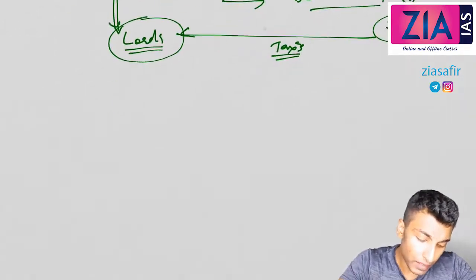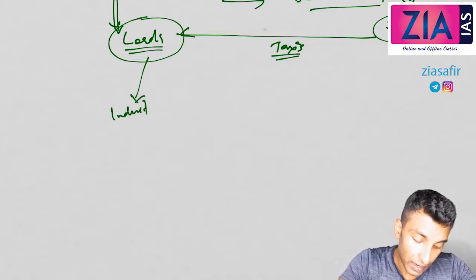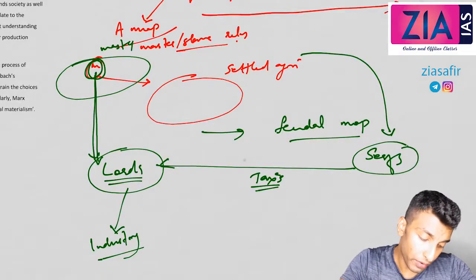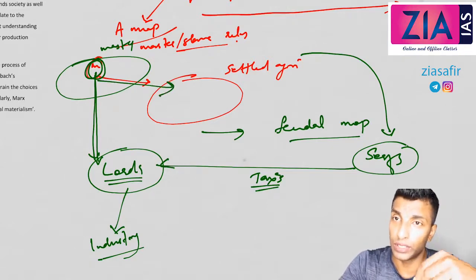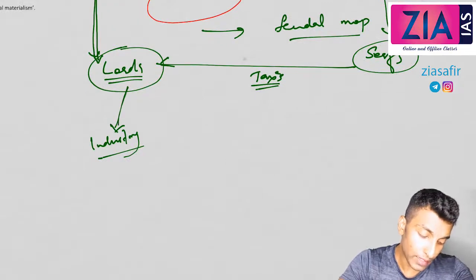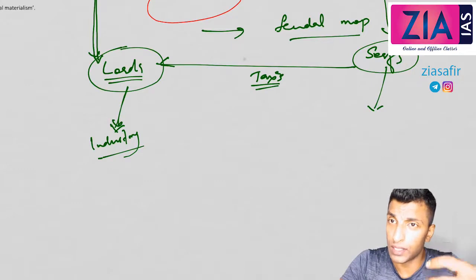By this time there is an alternate setup that has emerged, related to industry. You can see that already when it was in the ancient mode of production, settled agriculture emerged, so actually the slaves had an option to go to this. Here also now industry is emerging, so serfs have another option now. So this is also one of the reasons when we talk about mature condition.